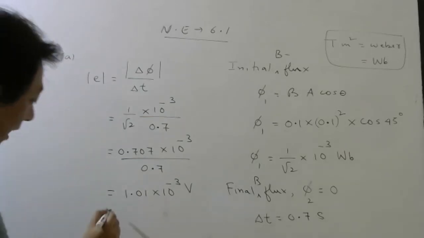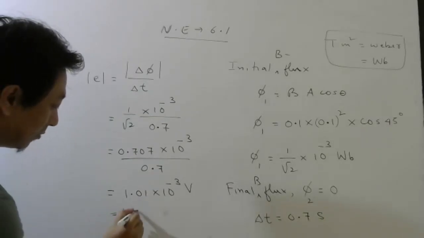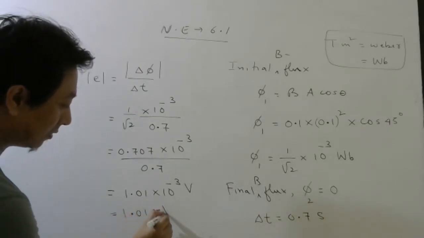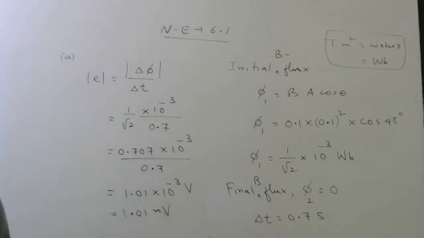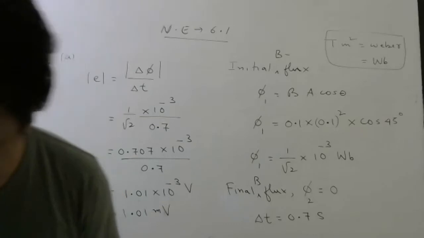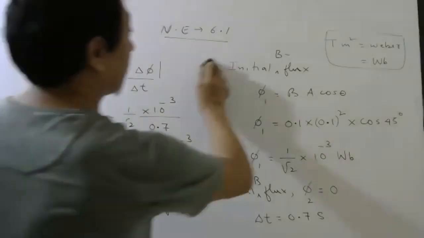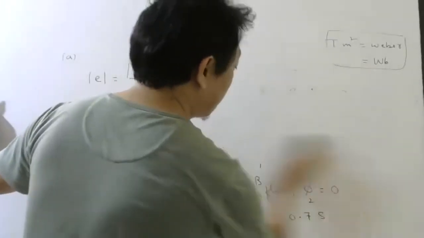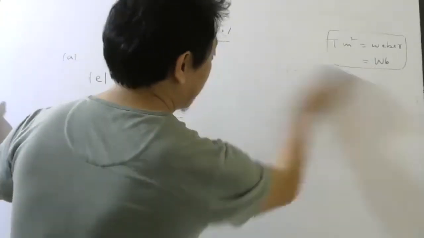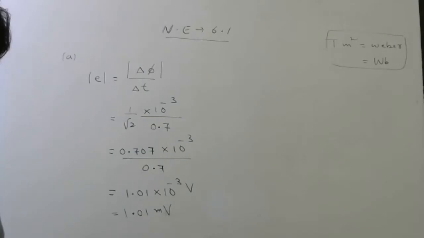1.01, which you can write nicely in what units? Millivolt. So this is your EMF produced in the circuit, in the square loop. Second part, they are asking the current. For current, you need to know resistance.